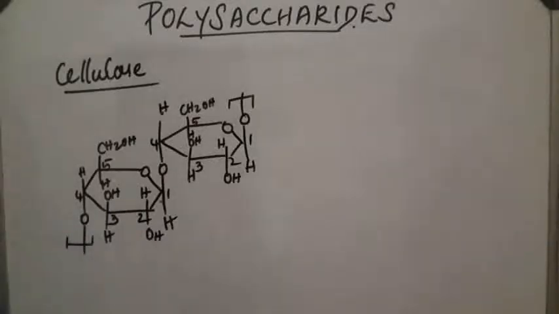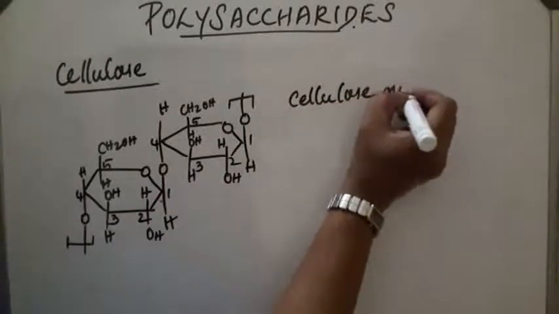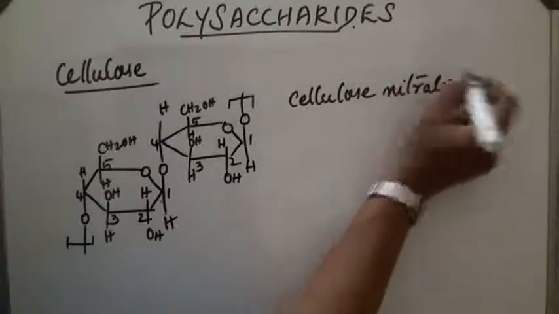There are many uses for cellulose. With different chemicals, it forms different useful products like cellulose nitrate, which is used as an explosive.